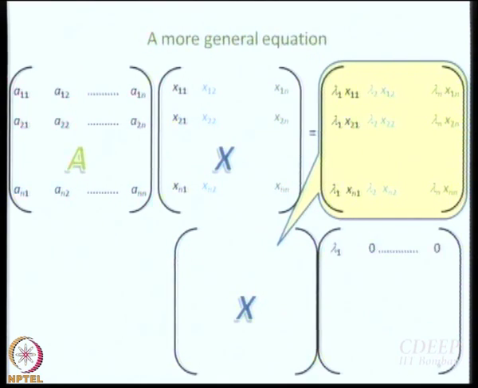So, I think we got the right answer the first time. This is what it is going to be. It is going to be the lambda matrix, a diagonal matrix where the diagonal elements are the different lambdas and off diagonal elements are all 0. Just multiply and see for yourself whether it works. It works, right. So, this is your lambda matrix, Ax equal to x lambda.